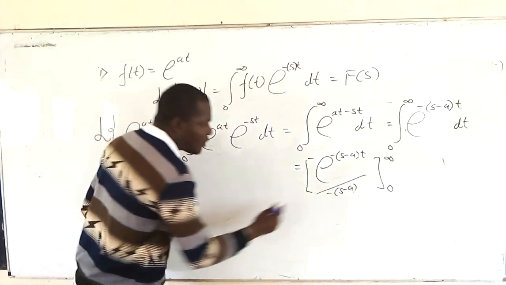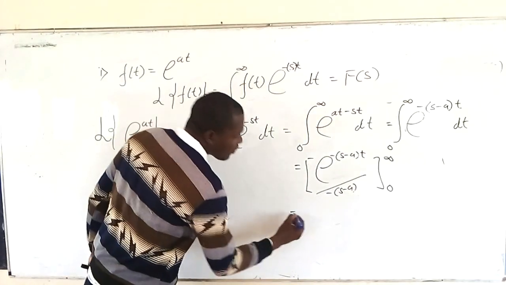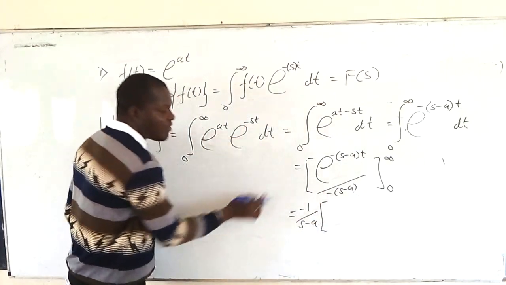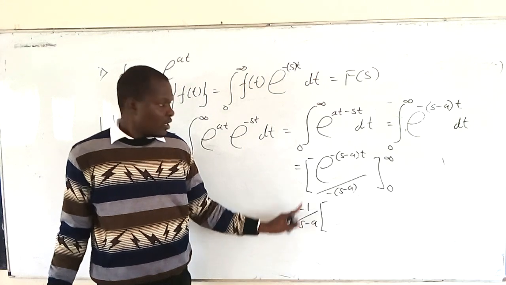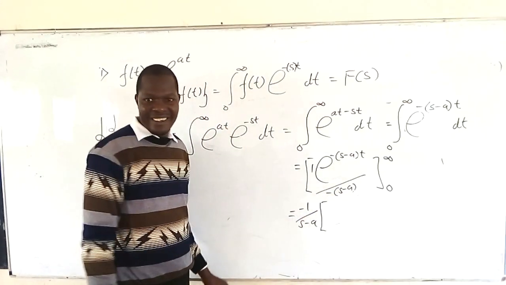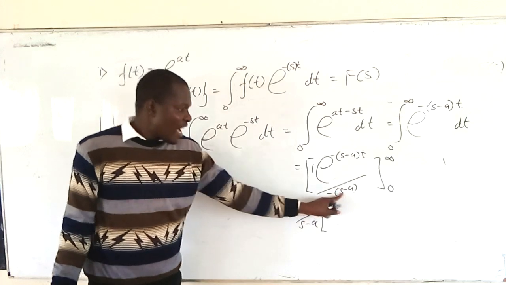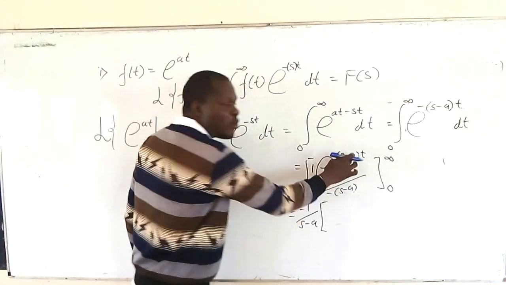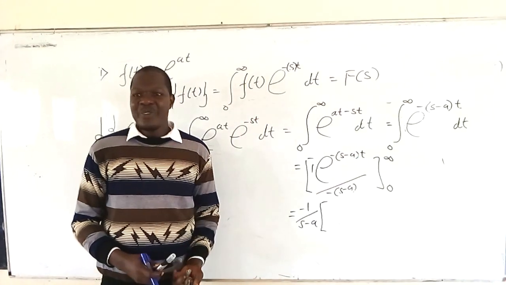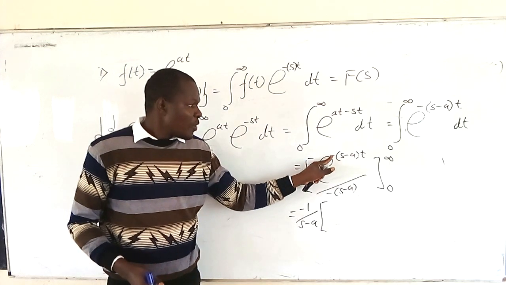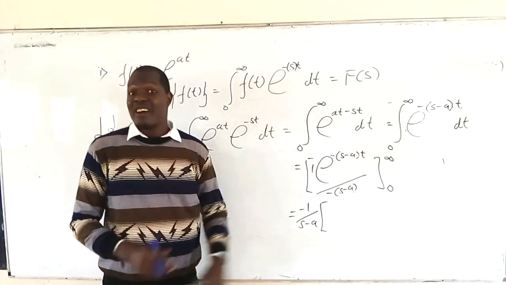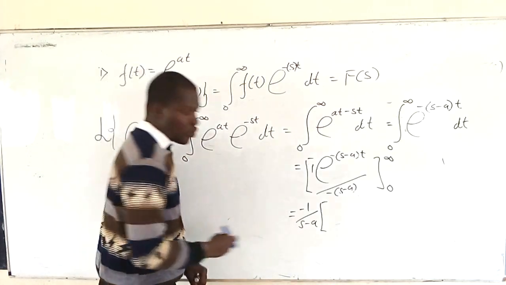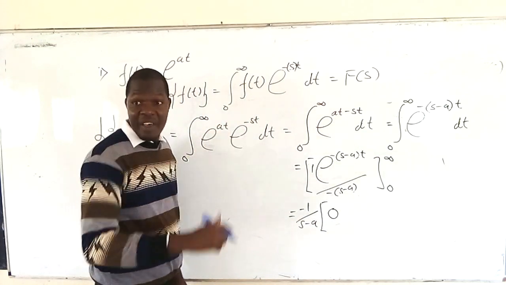Now from there, what do we have? Take out the constant term. The constant term is negative 1 over, because the negative can be written anywhere. So the negative is outside, and this one means it is 1 over that. So it is negative 1 over s minus a. Then inside the bracket, you substitute. When you put infinity where t is, it is now going to be e to the negative infinity, because infinity is a very big number. So e to the negative infinity you found to be 0.